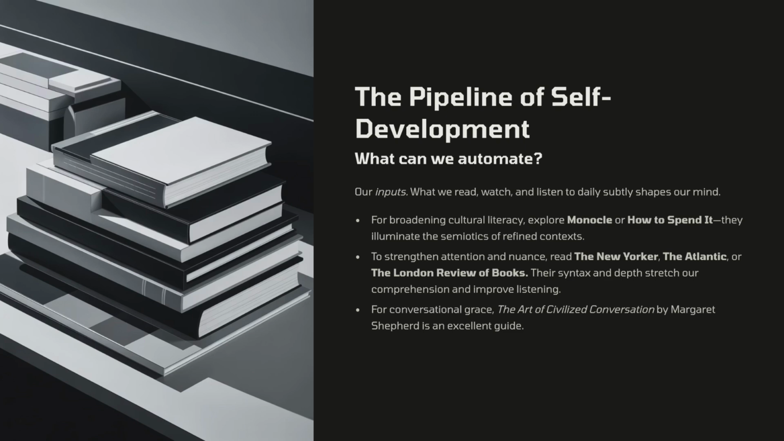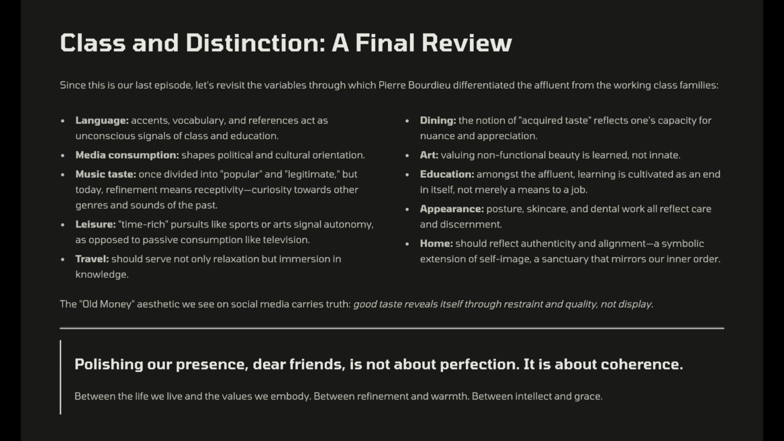Still, tasks requiring discernment, like feature engineering or metric selection, must remain under human oversight. Likewise, choices about what moves us or what causes we support should stem from intuition and sincerity. Nothing bonds people more deeply than shared meaning. Since this is our last episode, let's revisit the variables through which Pierre Bourdieu differentiated the affluent from the working class families. Language, accents, vocabulary, and references act as unconscious signals of class and education.